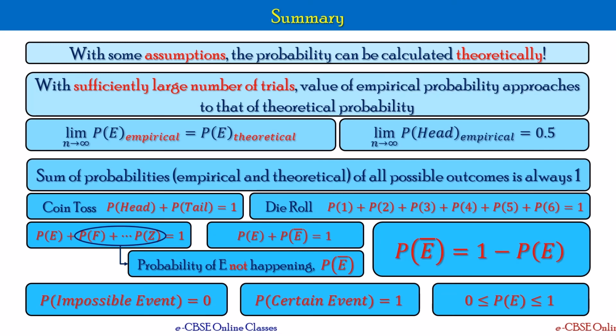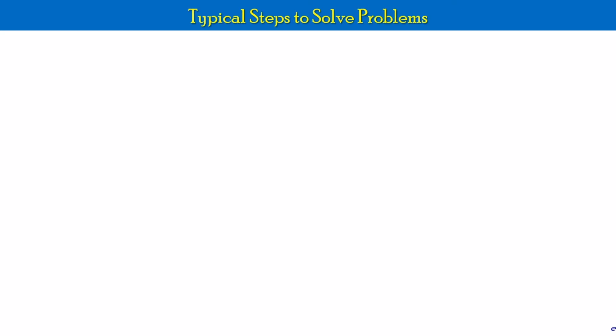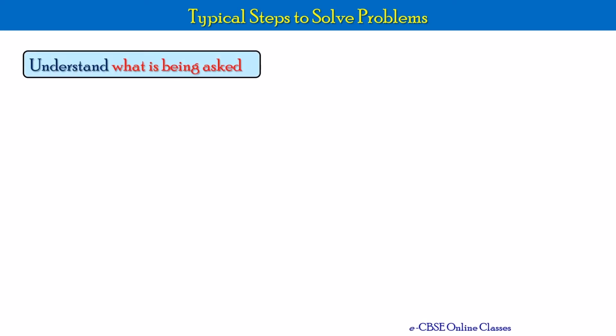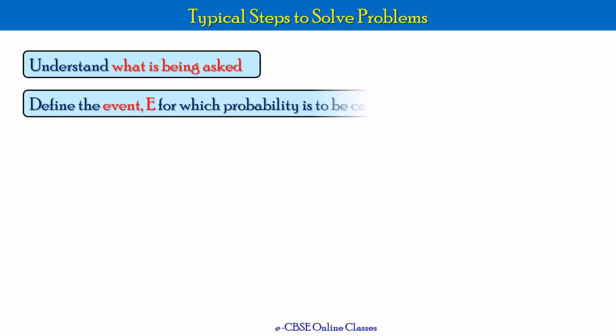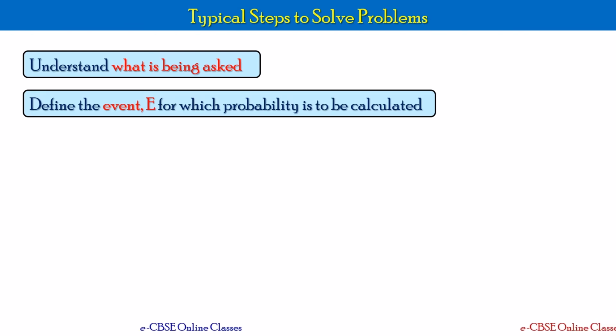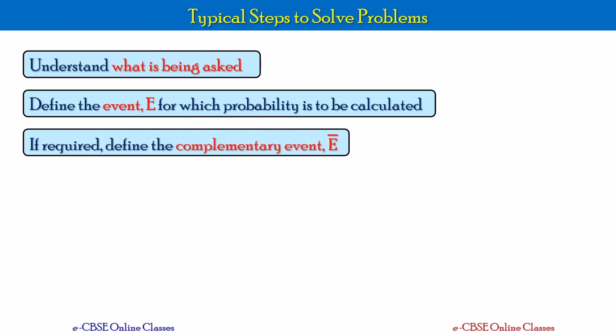Okay, please remember this. Before we close this, let us also look at the typical steps to solve the problems. Whenever a problem is given, understand what is being asked. Once you understand that, define the event E for which the probability has to be calculated. If required, define the complementary event also, which is E bar.